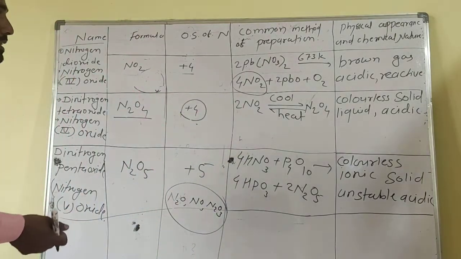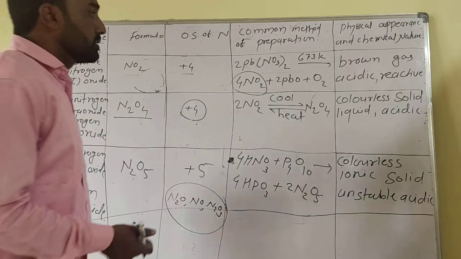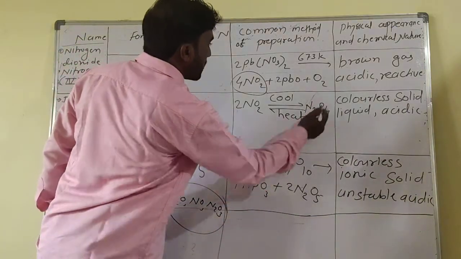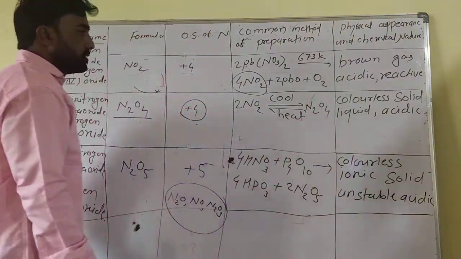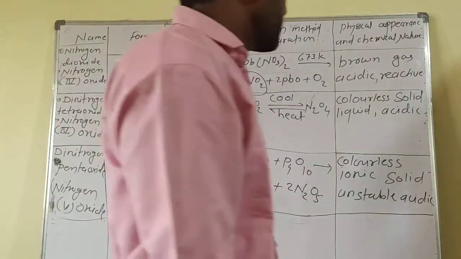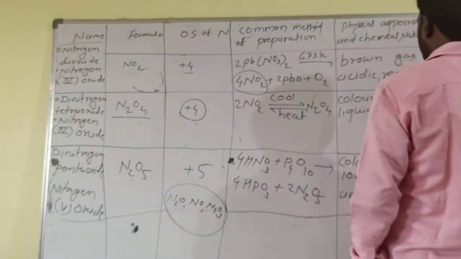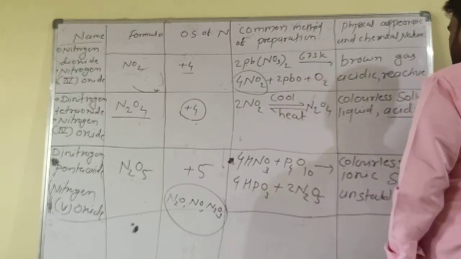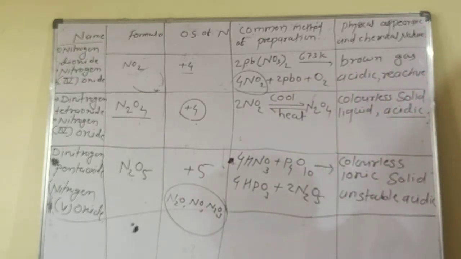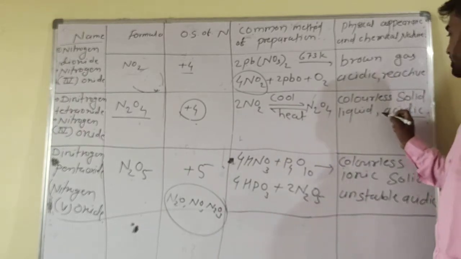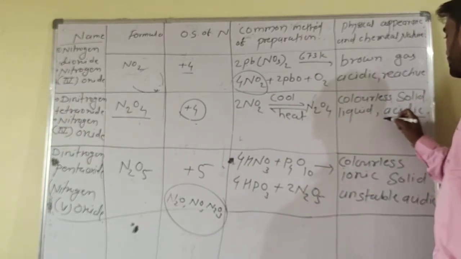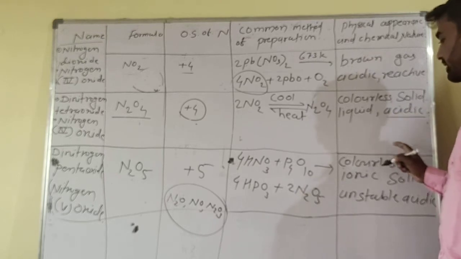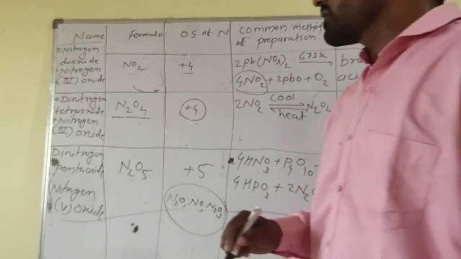Physical appearance and chemical nature: these compounds are a colorless solid or liquid, and acidic in nature. So these are the five types of oxides.